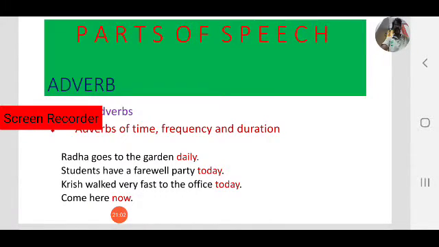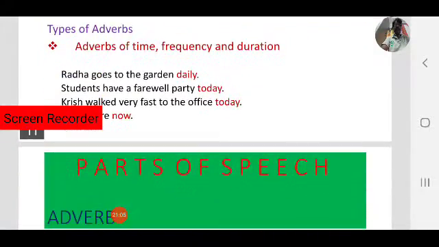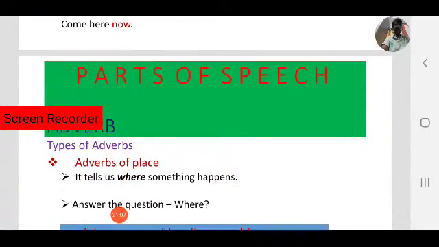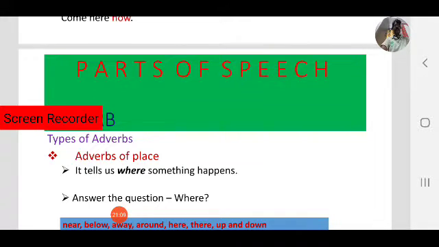Next, let's move to the second type of adverbs, that is adverbs of place. The first one was adverbs of time, frequency and duration. The second type is adverbs of place. It tells us where something happens. So here we have to ask where. Then we will find the adverb.